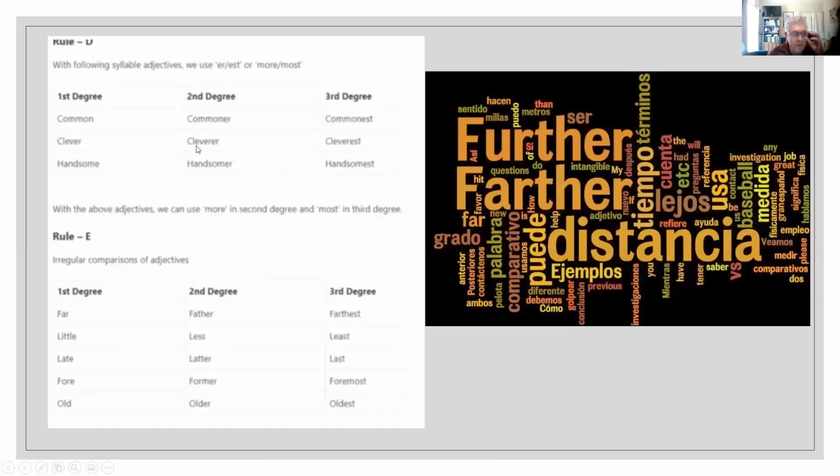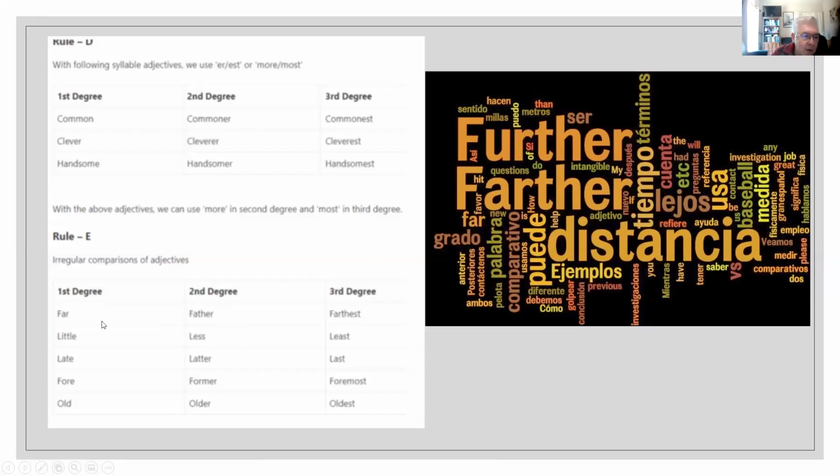Let's see now that there are some adjectives that change a little when we are making the second or the third degree.